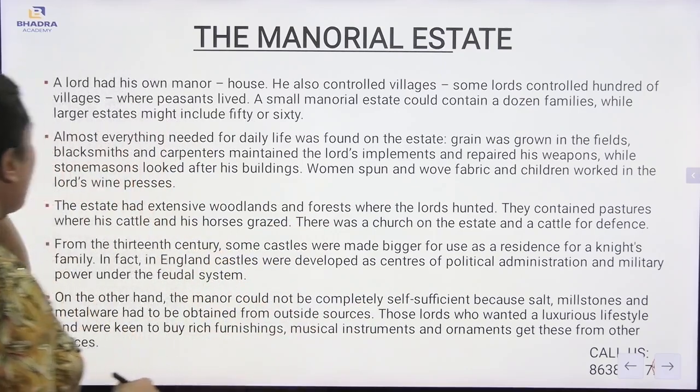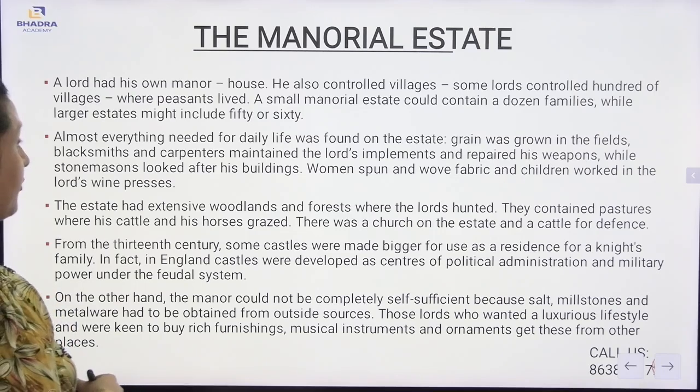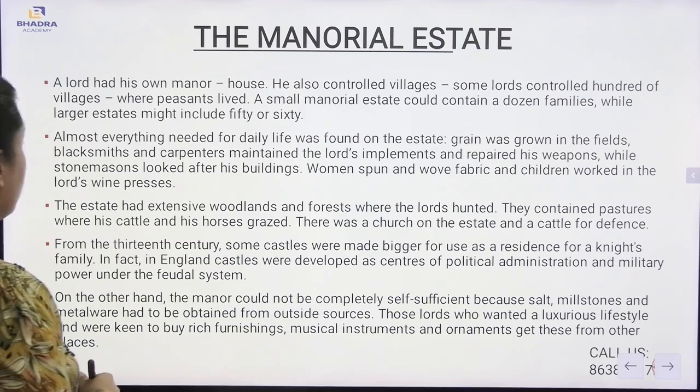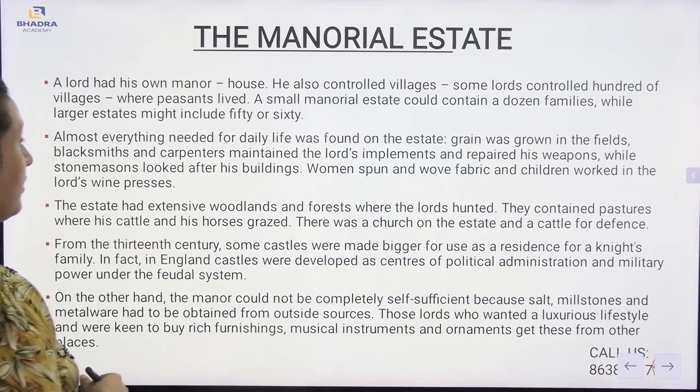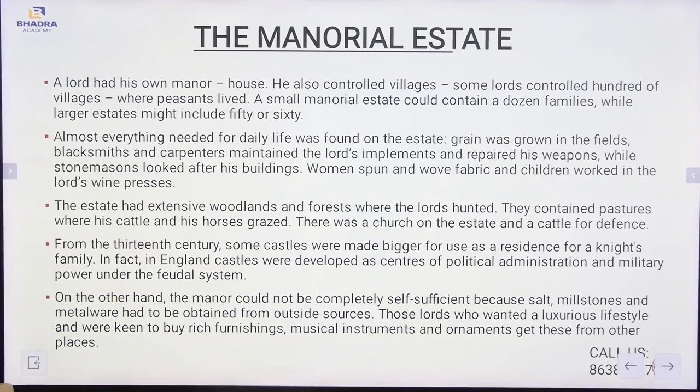Almost everything needed for daily life was found on the estate. Grain was grown in the fields. Blacksmiths and carpenters maintained the lord's implements and repaired his weapons, while stone masons looked after his buildings. Women spun and wove fabric, and children worked in the lord's wine presses.